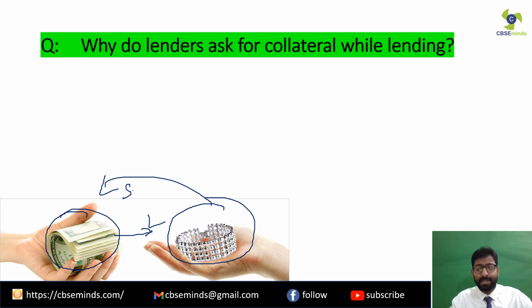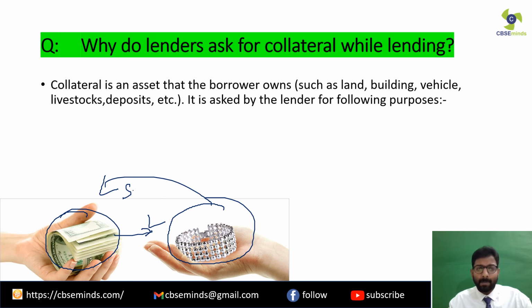The very simple reason, the simple logic is that if in future you are not able to repay the amount of loan that you had taken, then the banks will sell your security, your collateral, and then get the amount from there. That is why they ask for the collateral. Clear? Let's see over here. Collateral is an asset that the borrower owns, such as land, building, vehicle, livestock, deposits, jewelry, and so many things.